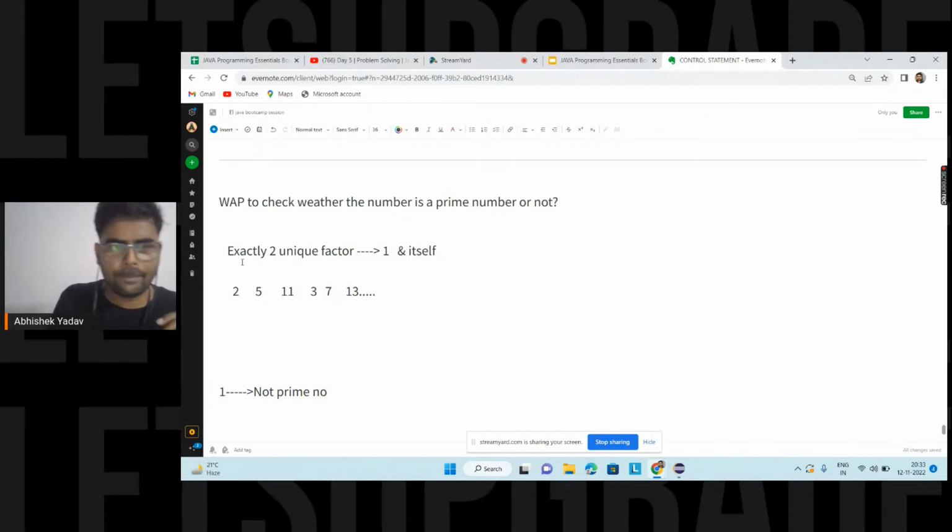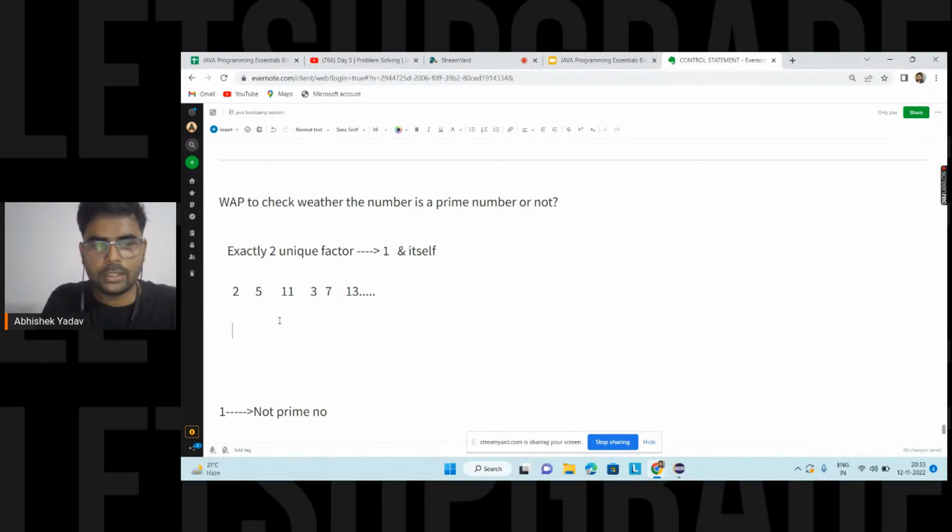So you are saying, hey, now I know the definition part. What is a prime number? So now how to tell the computer to go and check whether the number is a prime number or not. So I know what I have to do. I have to calculate two unique factors. Factors are what? Numbers that divide the given number, right? So in order to check the number of factors, what can I do?